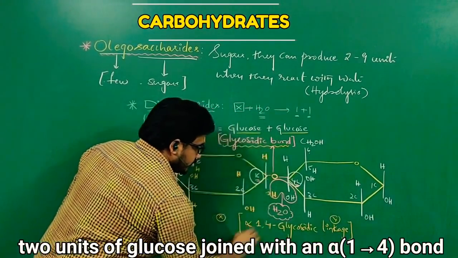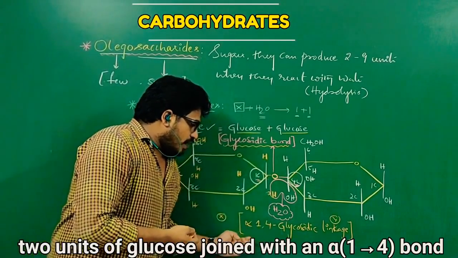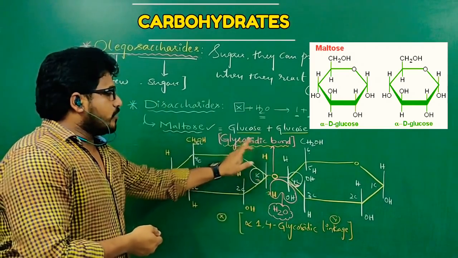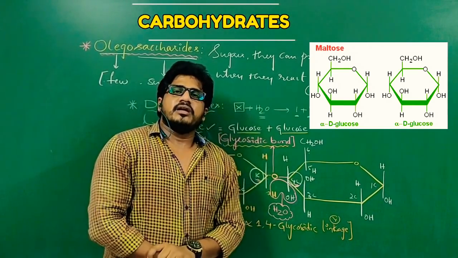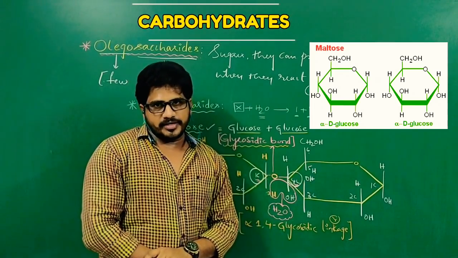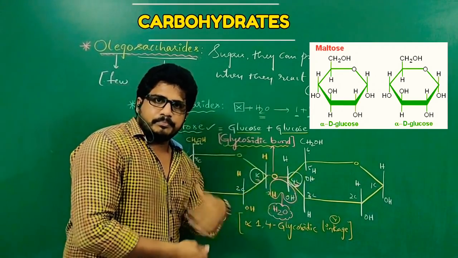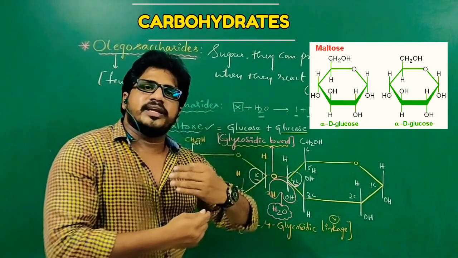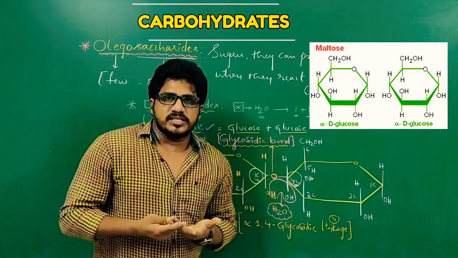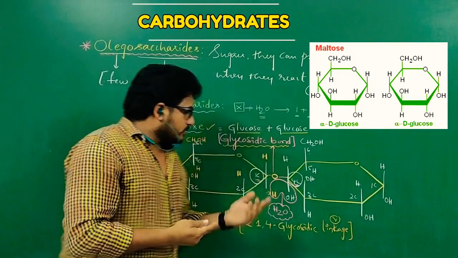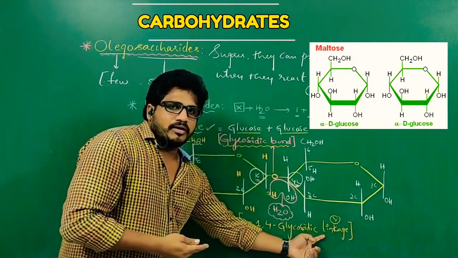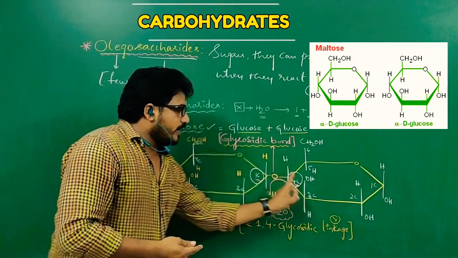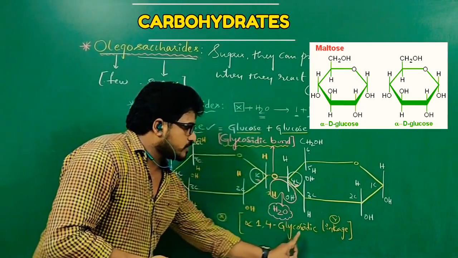This is so important. I have written here alpha 1,4 glycosidic bond or glycosidic linkage. A glycosidic linkage or glycosidic bond is a combination of two monosaccharides in carbohydrates. While they form the bond, one water molecule will be released. When the water molecule is released, those two molecules become condensed, meaning they become tighter. Then that bond is called a glycosidic bond. That water molecule is released because of the bond that occurred between the first carbon and the fourth carbon. It is a 1,4 glycosidic bond.